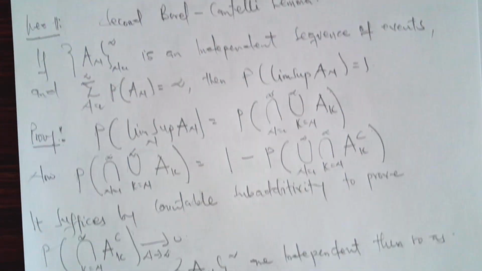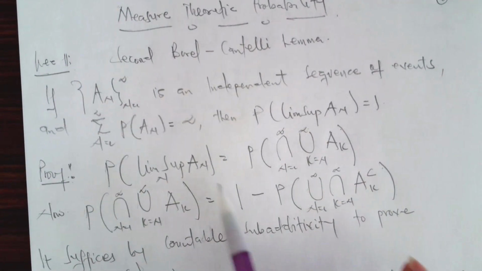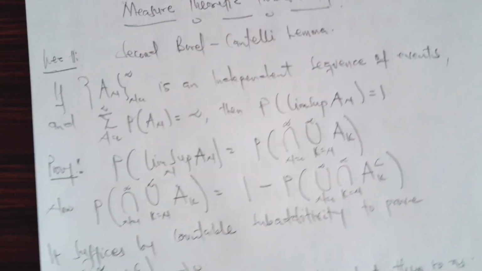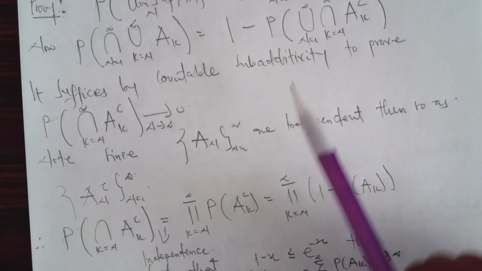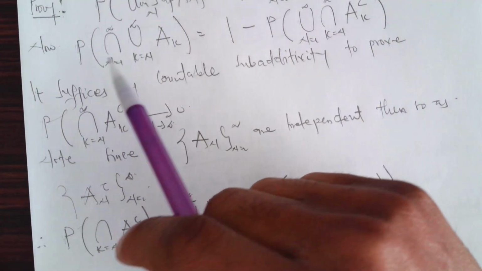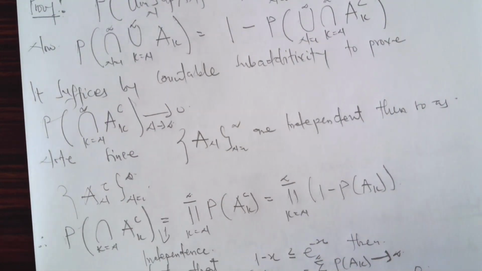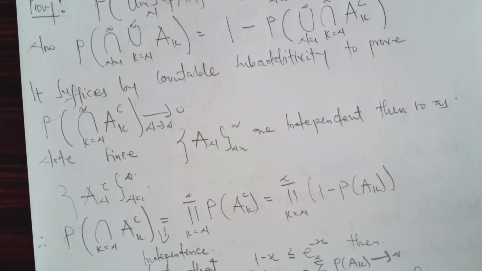We know from above that this sum goes to infinity. Then we have this going to infinity, so this goes to 0. Then we are done with the proof. So now we have the probability of the lim sup of An equal to 1. So this tells you that the independence of events is really key for this proof to hold.